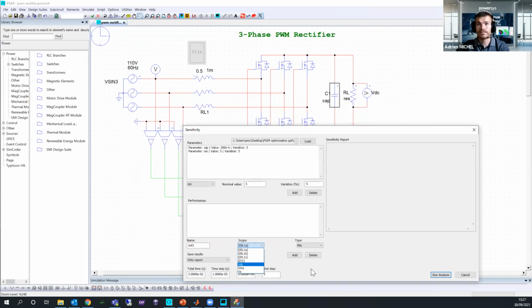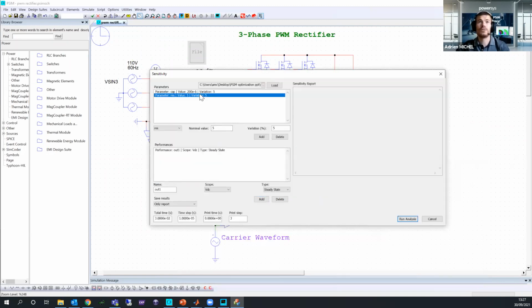And now I will select steady state, and I will click on add. So here I want to understand if the resistance or the capacitance is the most sensitive to a variation of my steady state value. This is the goal of this simulation.